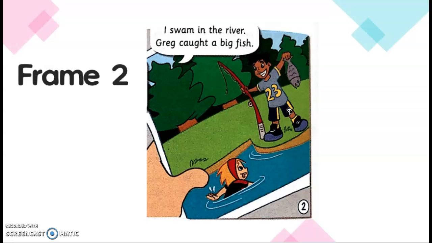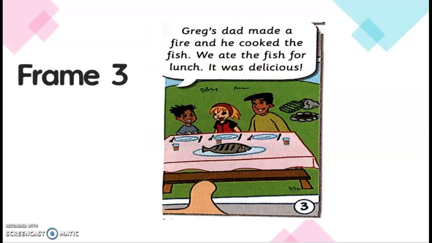So the same thing in second frame, there are two characters which were Anna and Greg. So both of them were doing different things. Greg was catching a big fish while Anna was swimming in the river. So now let's look at the third frame.